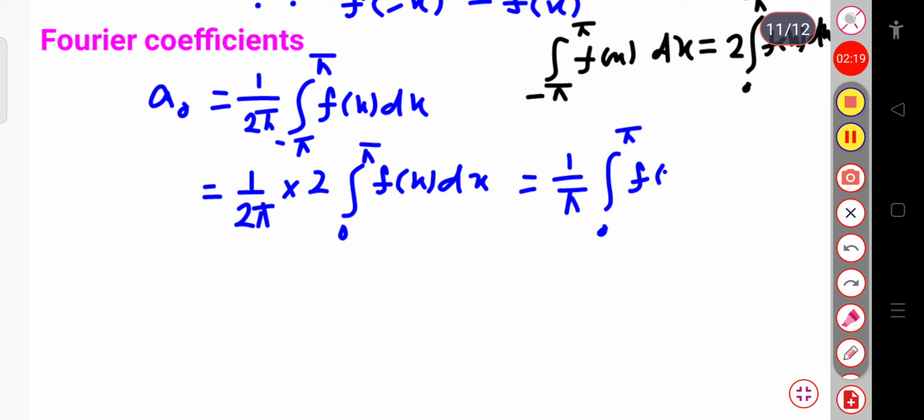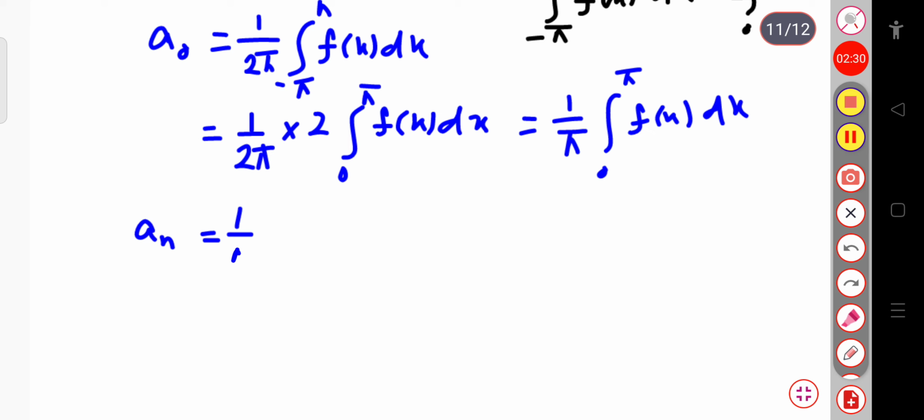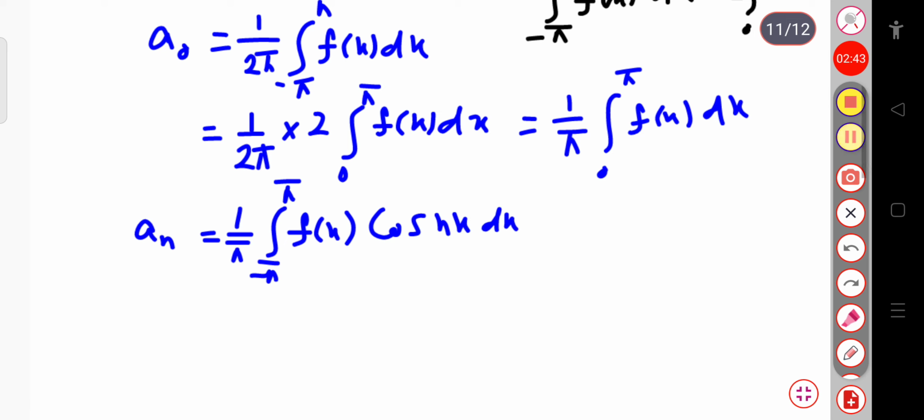Suppose an, let me calculate. an is equal to 1 by pi integration from minus pi to plus pi of f of x cos nx dx. Now first of all you have to check whether this total integrand is even or odd.